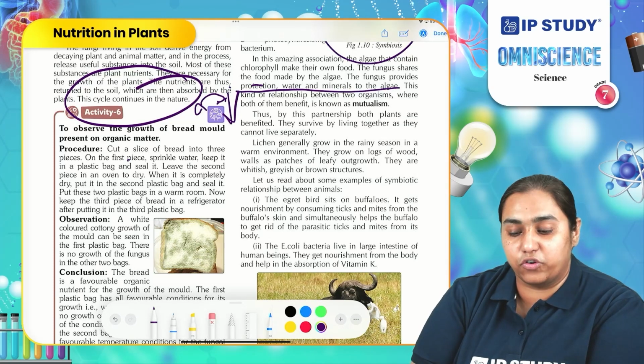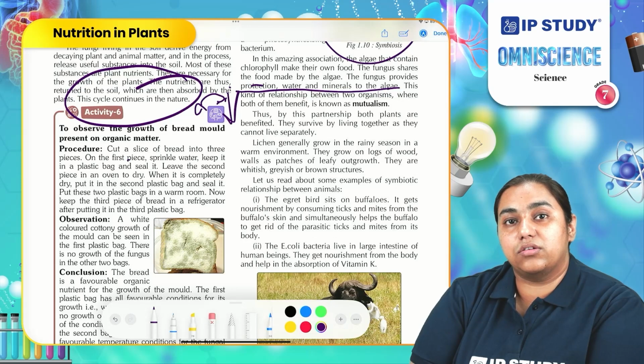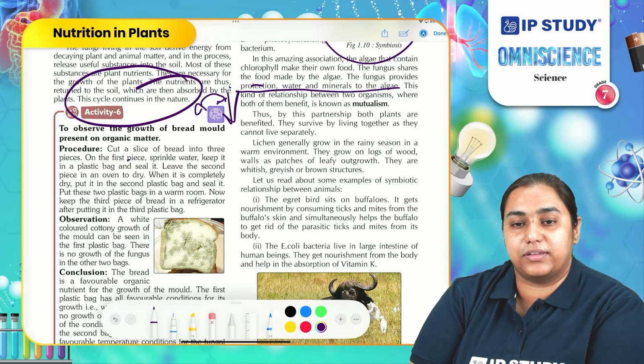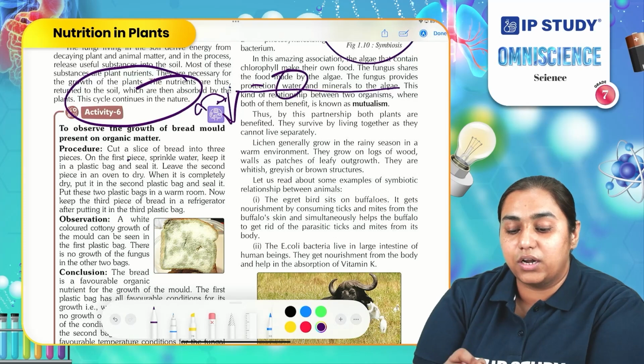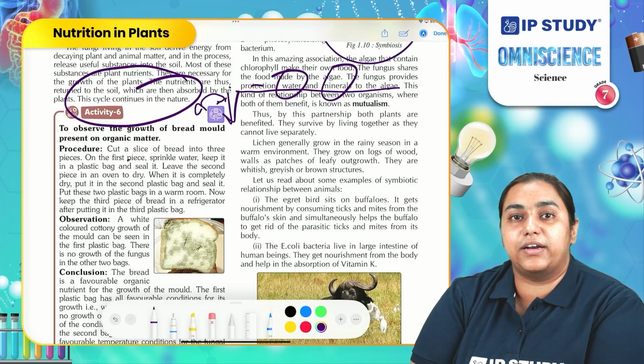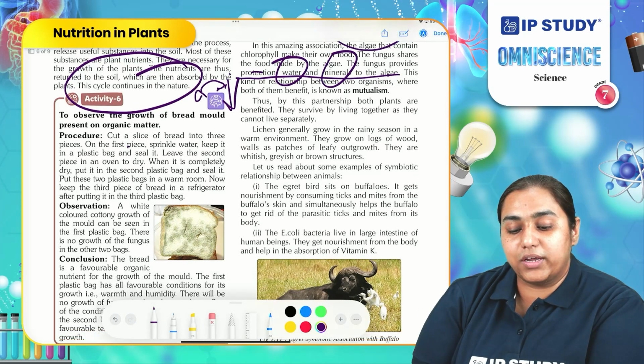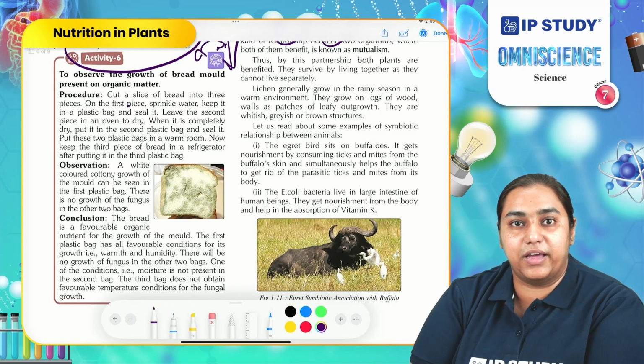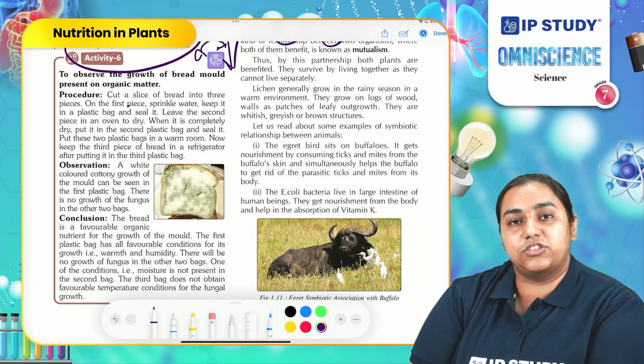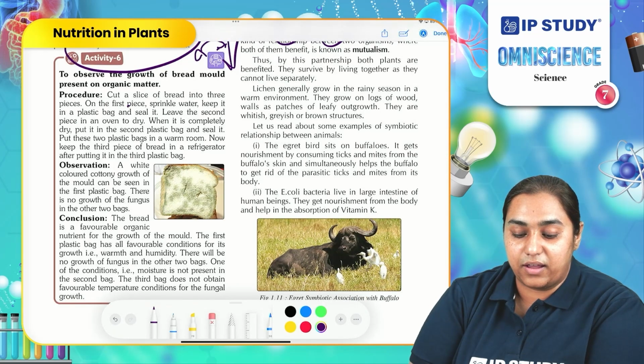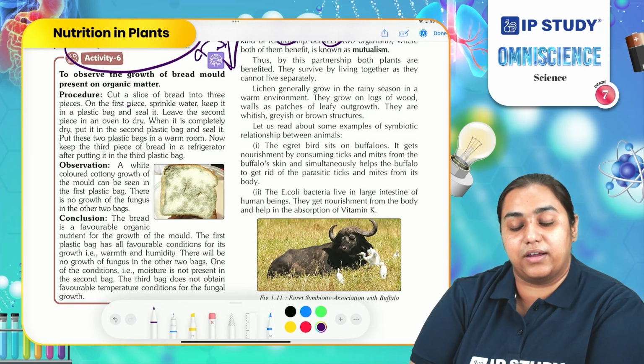Algae are also a type of green plant only. They also undergo the process of photosynthesis. For that they require water and minerals which can be provided by the fungus. So both are getting benefit in this relationship. Therefore, symbiotic relationship is a positive and helpful relationship for both the organisms.